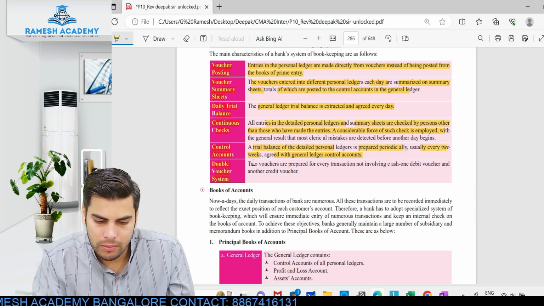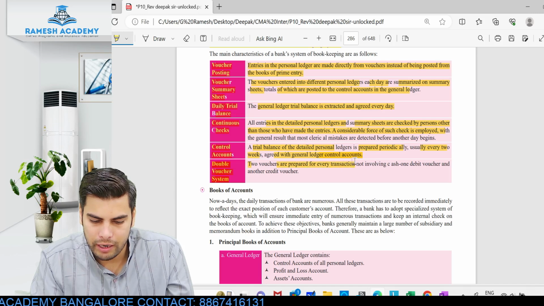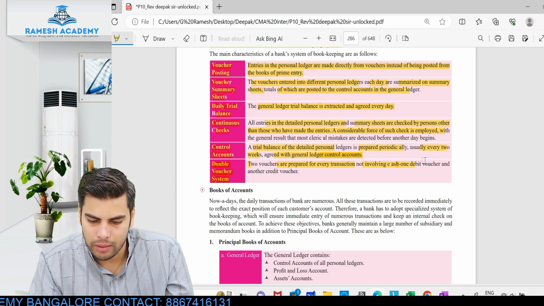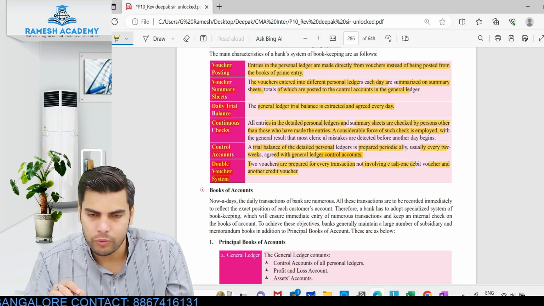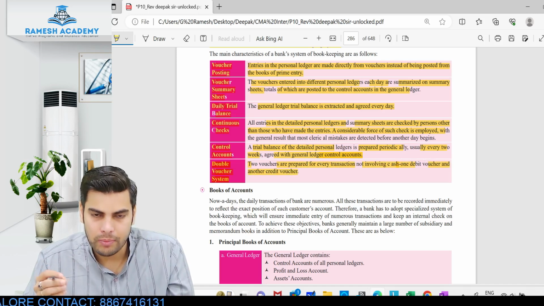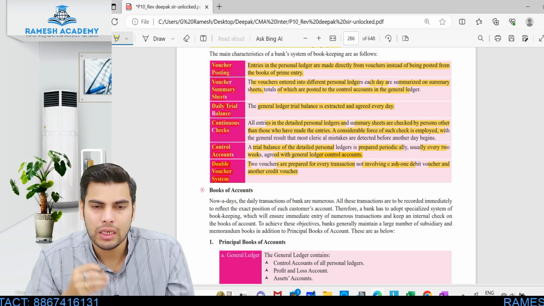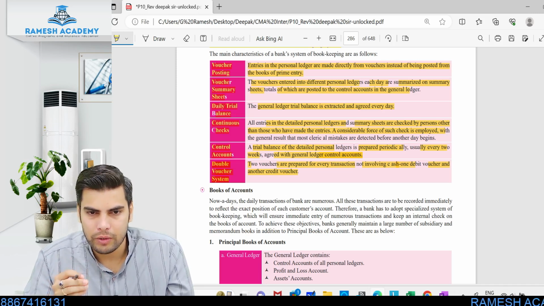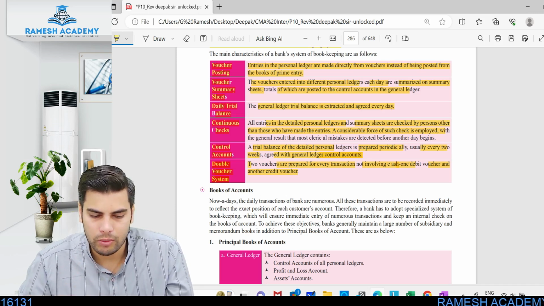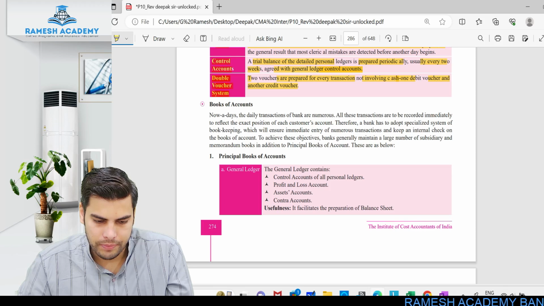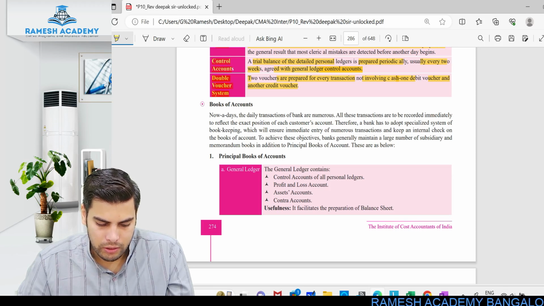Double voucher system. 2 vouchers are prepared for every transaction not involving cash: one debit voucher and another credit voucher. So there will be a 2 voucher system, one debit voucher and another credit voucher. That is, for deposit of money there will be a separate voucher, and in the same way if you want to withdraw money, there will be separate vouchers. Alright, so let's look into the next